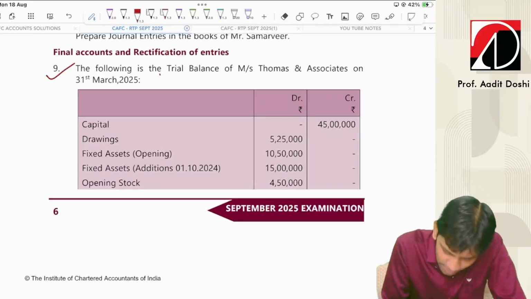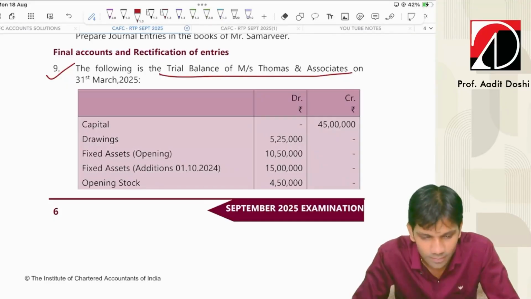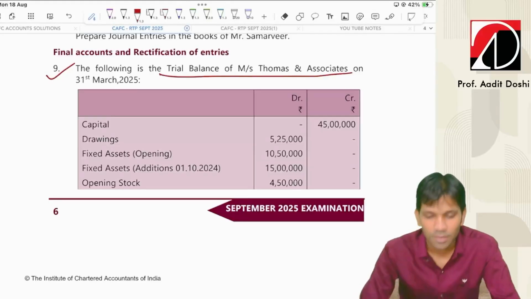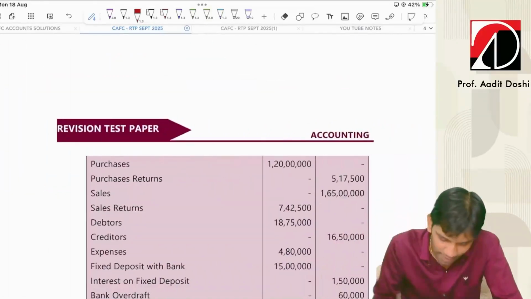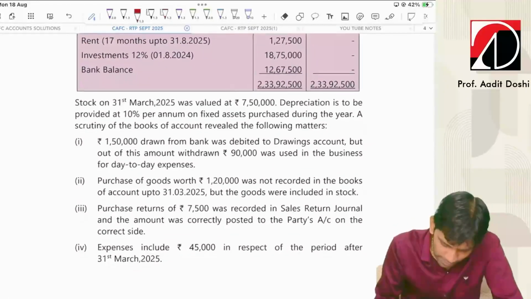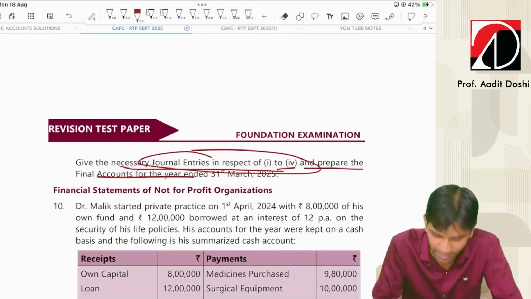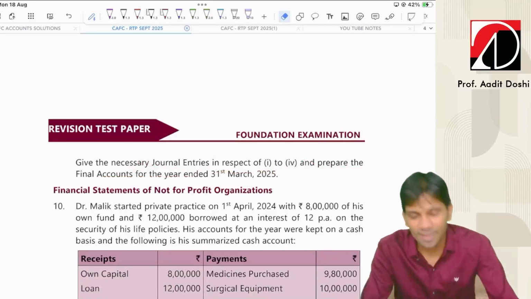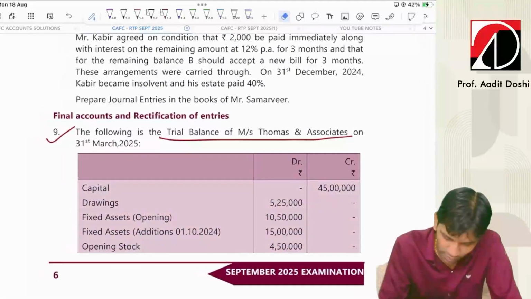The following is the trial balance of Messrs. Thomas and Associates on 31st March 2025. This is a trial balance given to you, and let's see what they have asked. You are required to pass necessary journal entries in 1 to 4 above and prepare final accounts. So basically rectification entries have been asked and final accounts. So let's have a quick run through the trial balance.